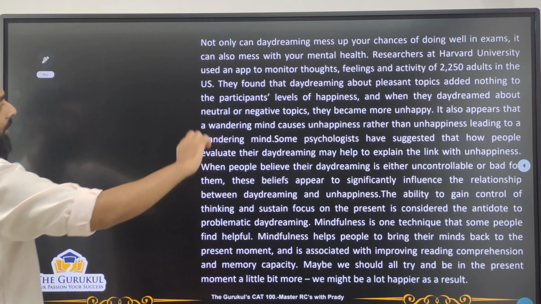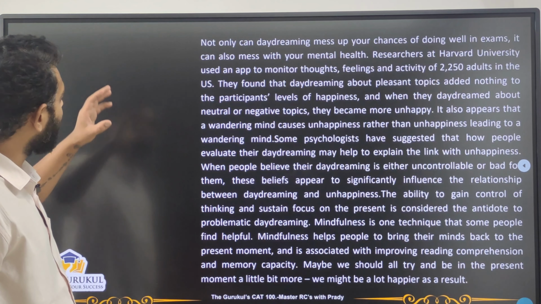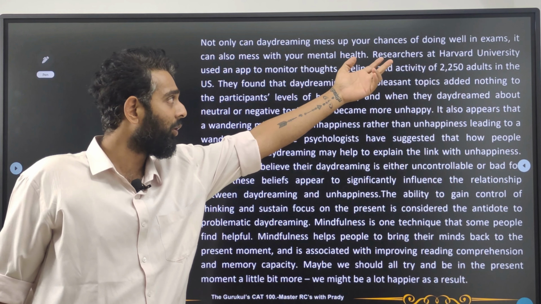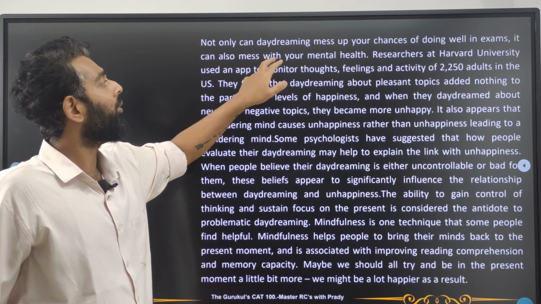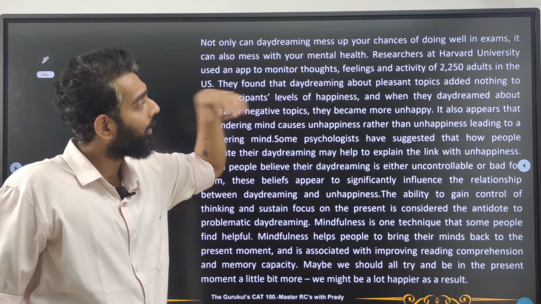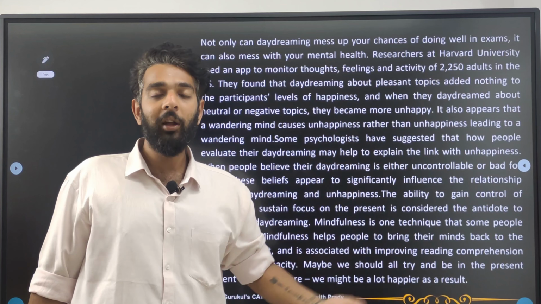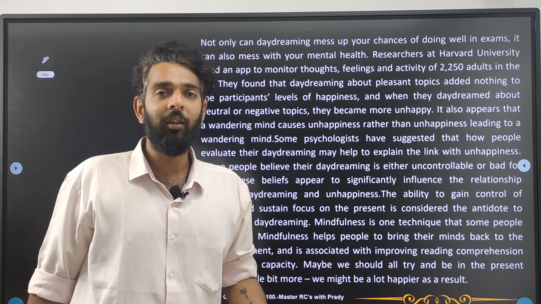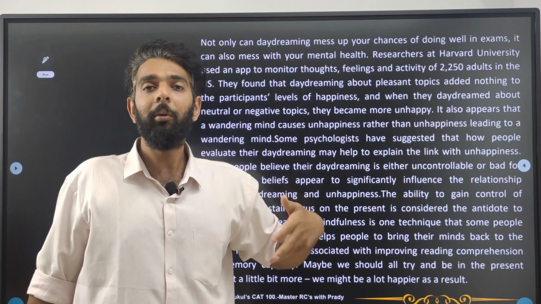Right, so let's move forward. Now that we've understood this part of the passage, let's go to the last part of the passage. Not only can daydreaming mess up your chance of doing well in exams, it can also mess with your mental health. That means not only your education but also your mental health. Obviously, if you don't study well and don't get into good colleges and all, it will be a burden on your mental health, right? You will still want to go there but you're not able to go there, right?